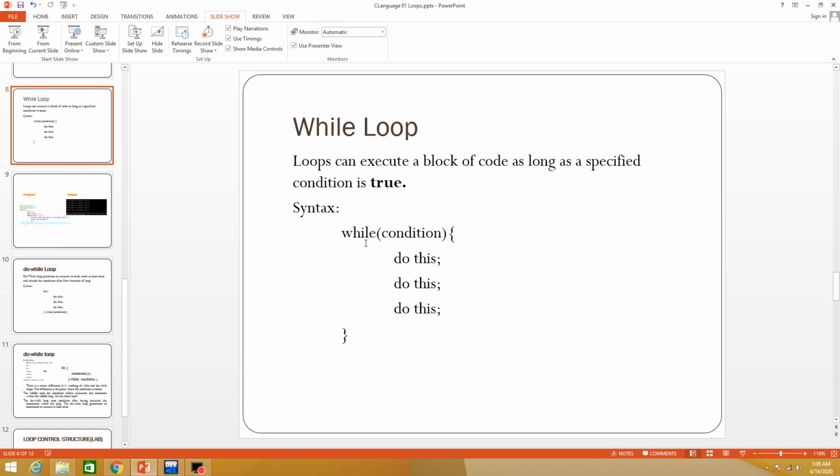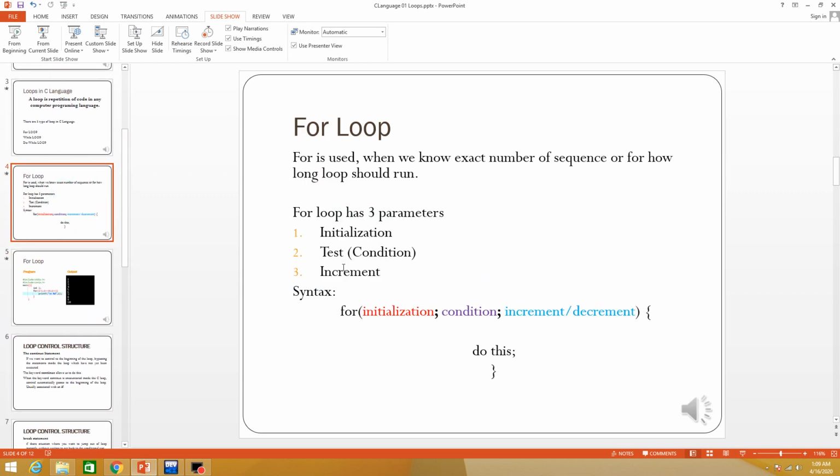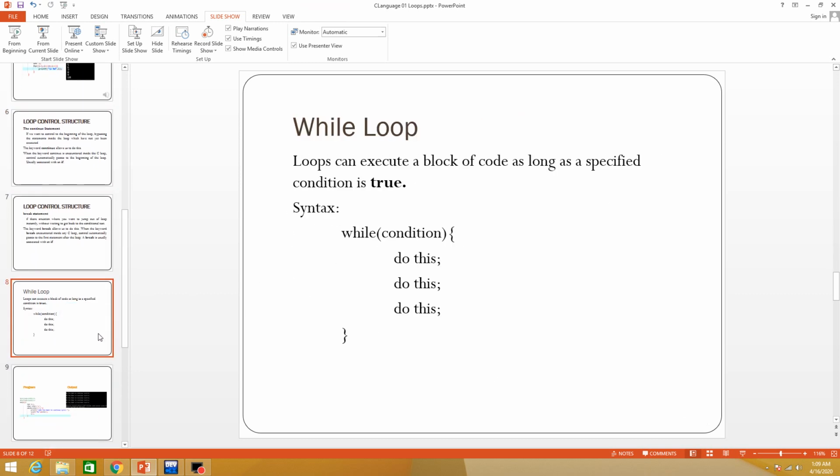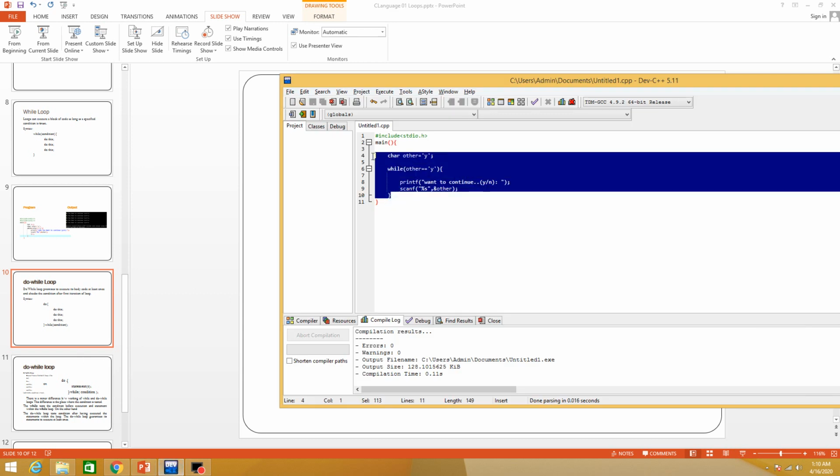However, you can see in the while loop there is no semicolon here, and even in the for loop there is no semicolon after the small bracket. But in the do while loop we have a semicolon. A semicolon is placed in loops only with do while loop. Okay, remember this.